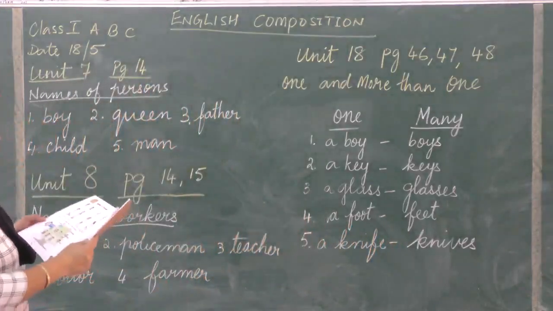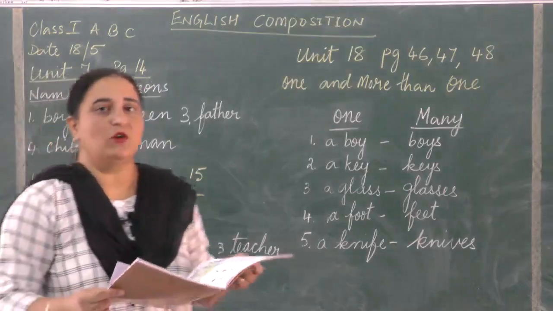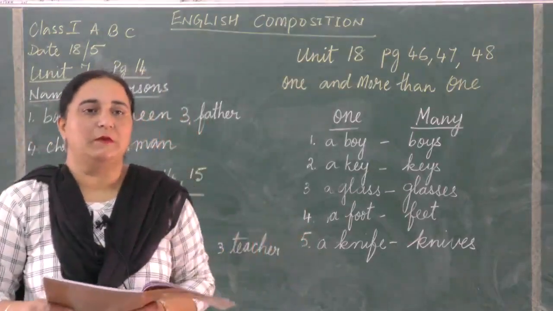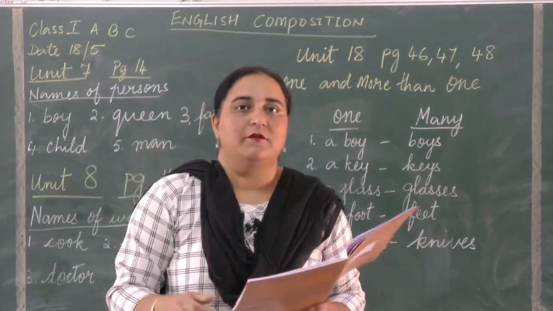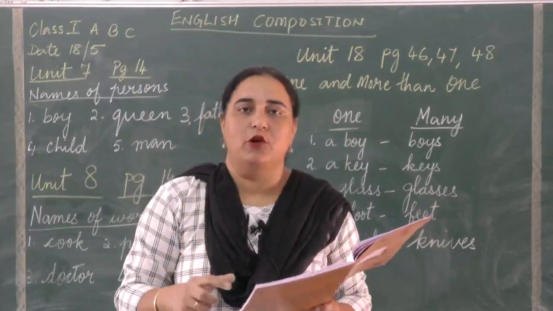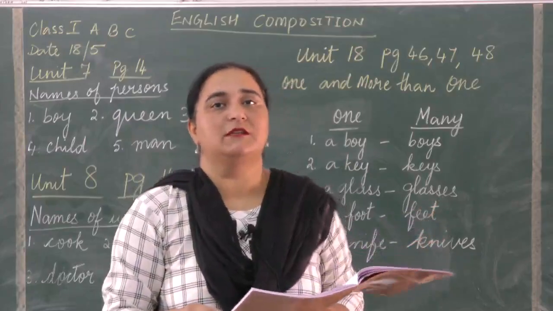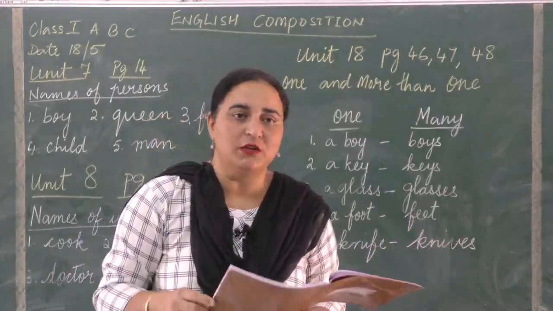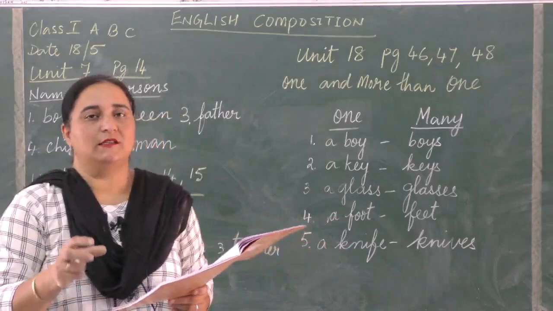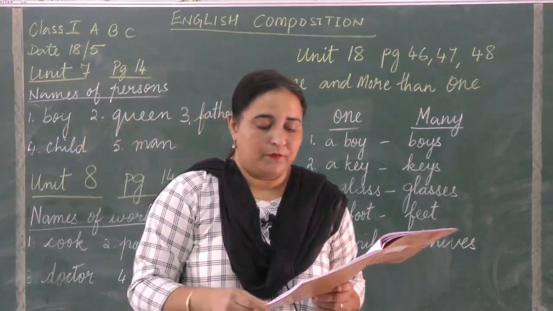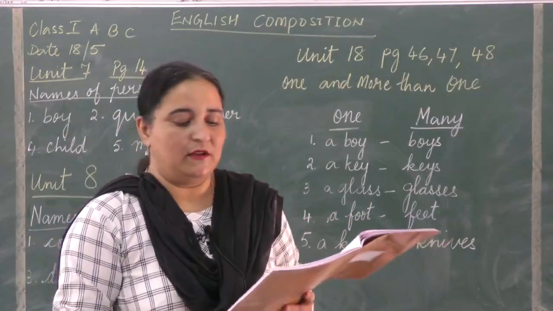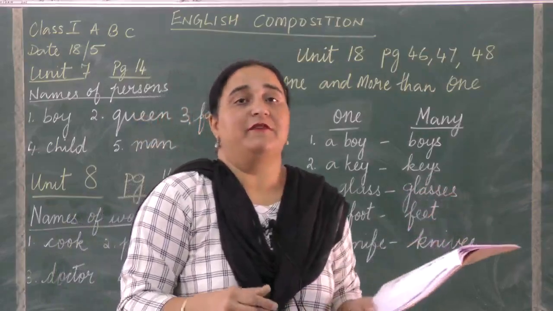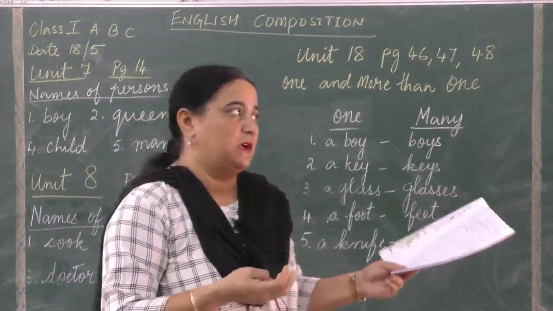names of persons. Names of persons means what? Whenever we speak about something, about anybody, we use a person's name. If it's a boy, then we come to know whether we are talking about a boy or a girl or a child or a student. So each person has a name, and this tells us whether it is a boy, girl, whether we are talking about our father, about our mother.